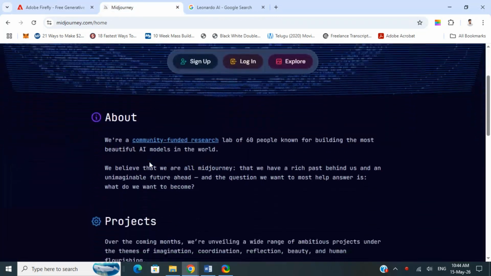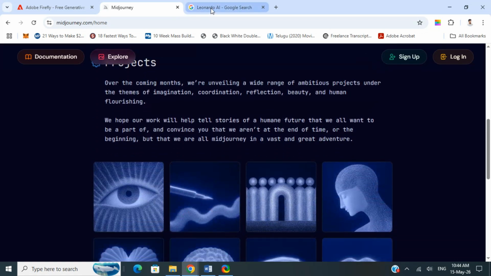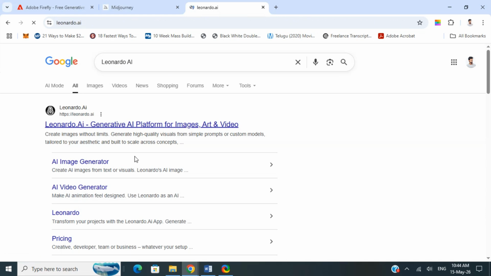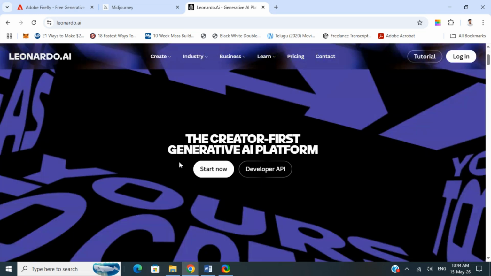Midjourney here is the king of cinematic AI art. It runs mainly through Discord and is famous for creating insanely detailed, aesthetic, movie-like images with minimal prompts. And Leonardo AI is the flexible powerhouse. It combines image generation, custom models, and advanced control, making it popular among creators and indie developers.